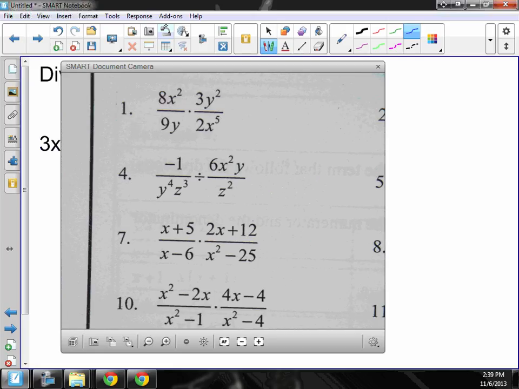So, do you see anything there that can cancel? Good. So I have x squared on top and x to the fifth on bottom. So what does that leave me with? So both of those cancel 2 of these, and I have x to the third in the bottom. Okay? Because it's like one long fraction where those are multiplied.